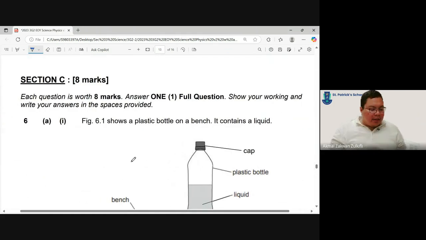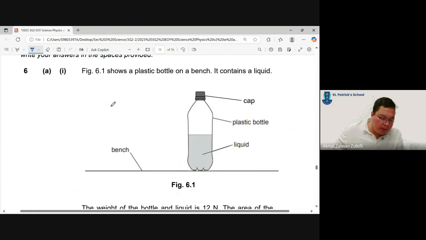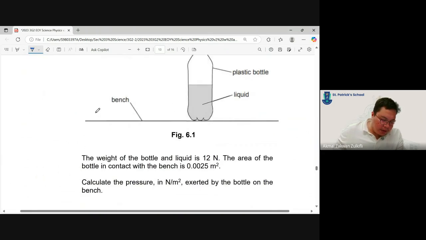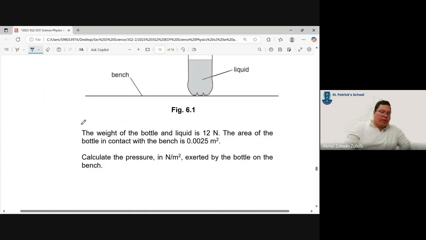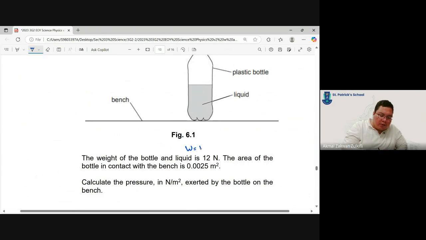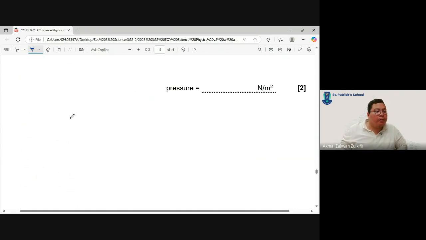Okay, last two questions. Question 6a. Figure 6.1 shows a plastic bottle on a bench. It contains liquid. The weight of the bottle is 12 newtons. The area of the bottle in contact with the bench is 0.0025 meters squared. Calculate the pressure exerted by the bottle on the bench. So we know W is equal to 12 newtons. Contact area A is equal to 0.0025 meters squared. Pressure exerted is P equals F over A. Have to memorize formulas.